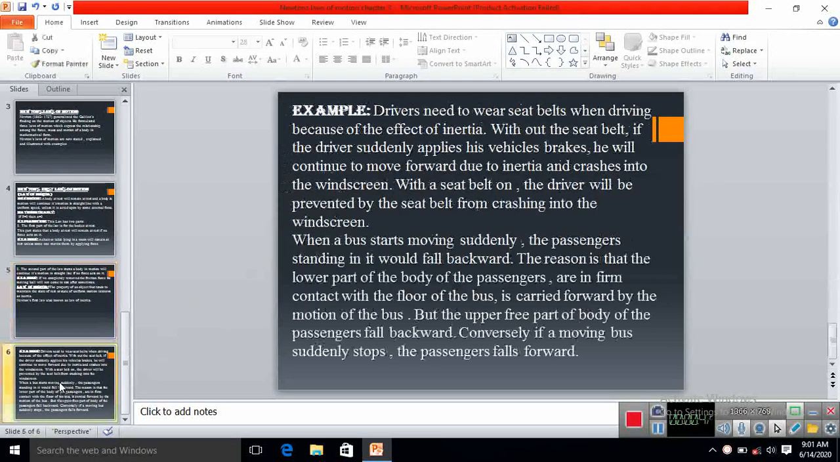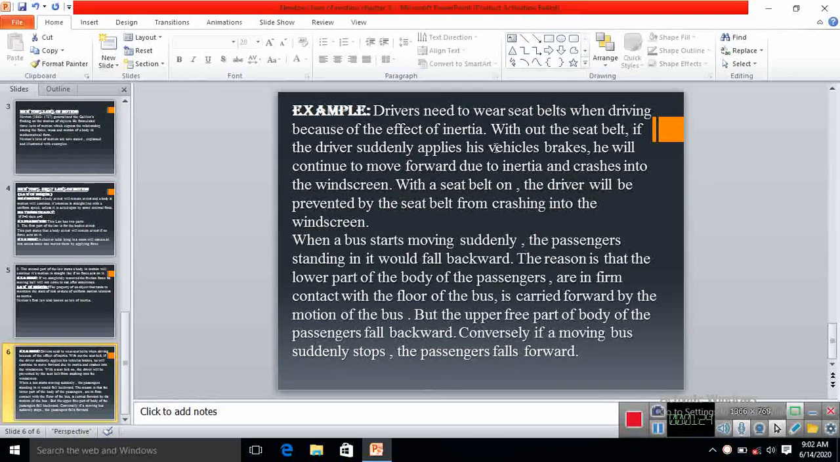Let us study examples of the law of inertia. There are many examples, but I have two examples here. For example, drivers need to wear seat belts when driving because of the effect of inertia. Without the seat belt, if the driver suddenly applies the brakes, he will continue to move forward due to inertia and crash into the windscreen. With the seat belt on, the driver will be prevented by the seat belt from crashing into the windscreen.